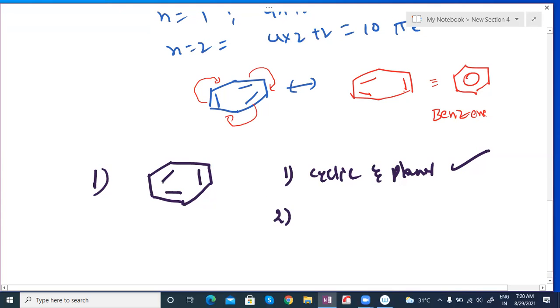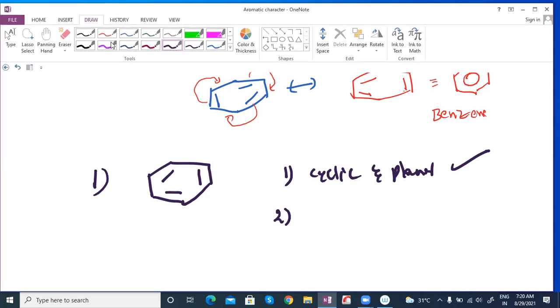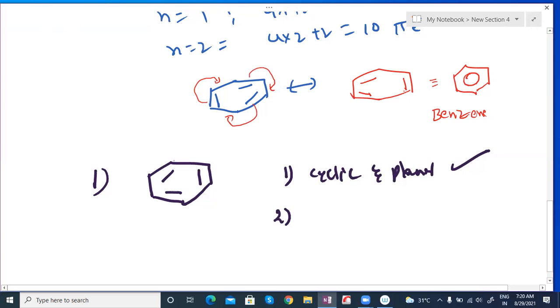Each one has one double bond. Each carbon has double bond character, sir. I'm showing with respect to the red color. These are the carbons. Each carbon has at least one pi bond. Already I told you that. If they have a pi bond, that is sp2 hybridization. So sp2, this is also satisfied.